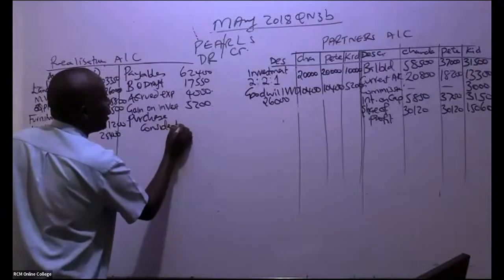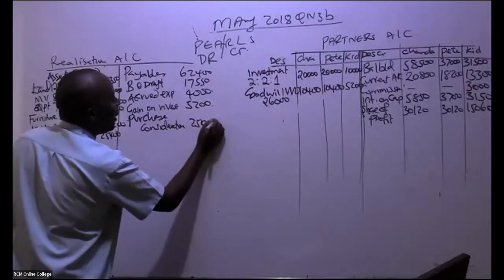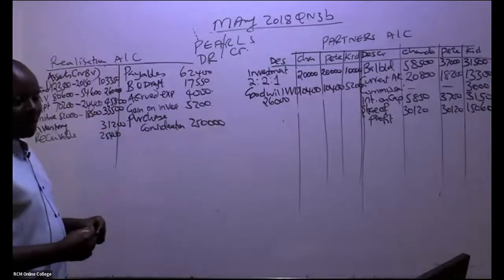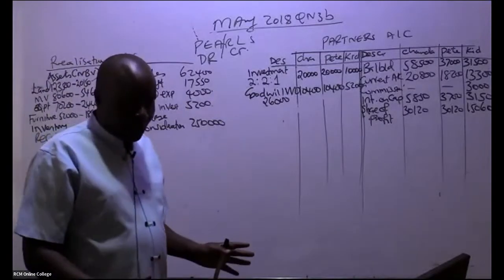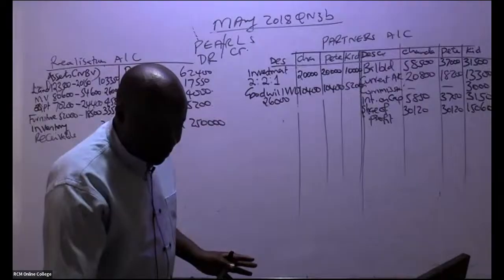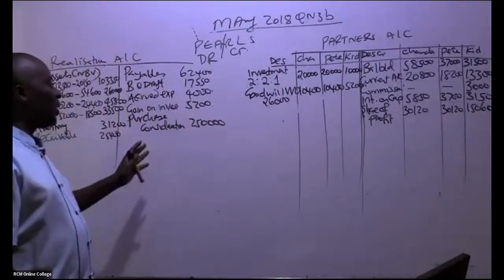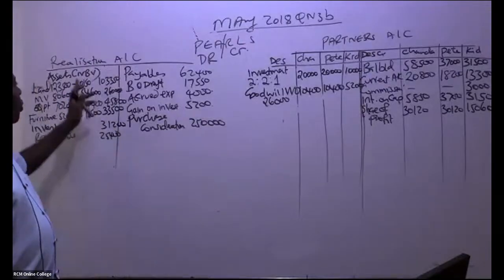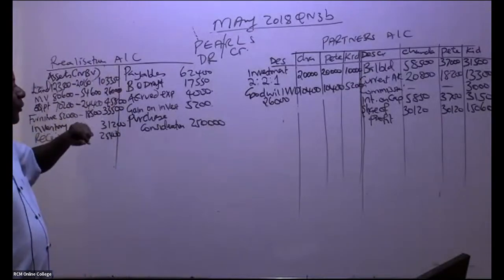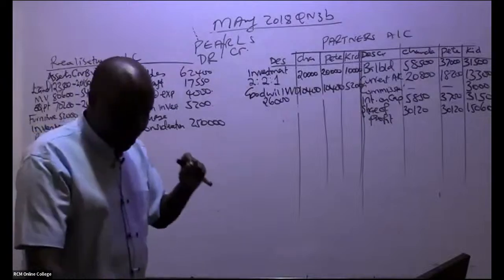In thousands, we have here 250,000 like that. Purchase consideration, that's how you book it. If I were you, I would have written somewhere that purchase consideration shall always be credited to the realization account. That's how you write it.